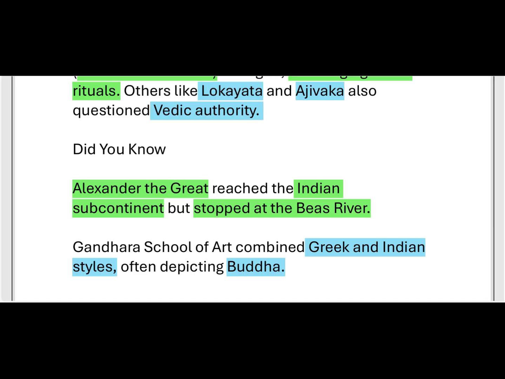He wanted to conquer the entire Indian subcontinent, but his soldiers refused to cross the Indian rivers, because they feared the Indian army, whose cavalry and foot soldiers were heavy. So at the Beas river, Alexander the Great stopped. Up to there only he conquered.